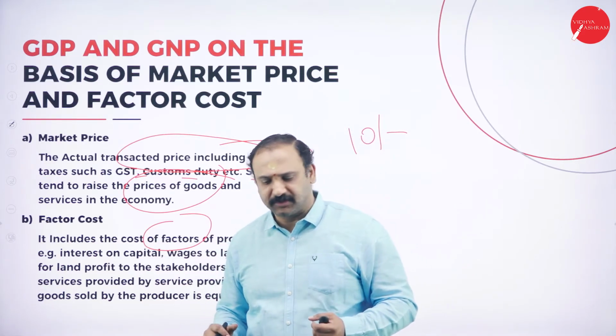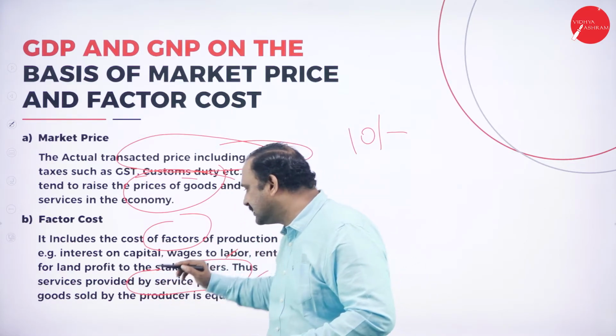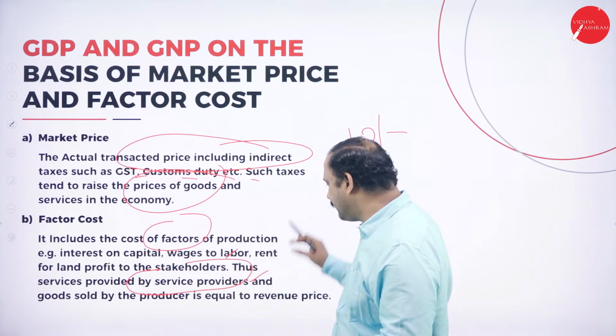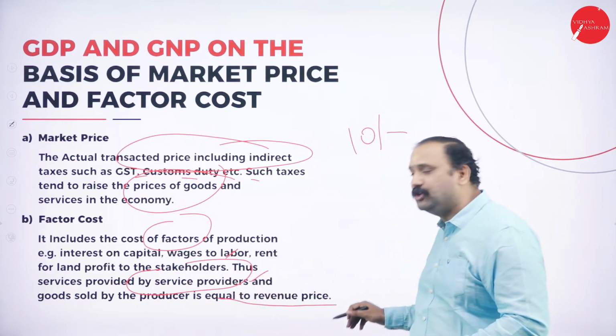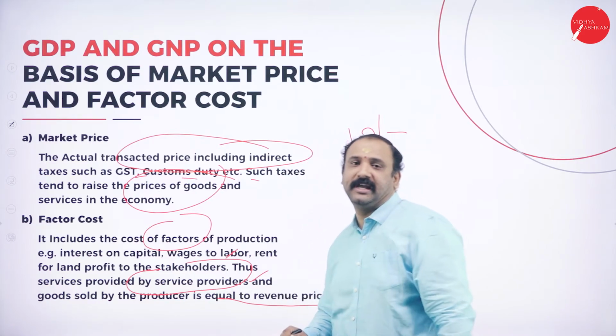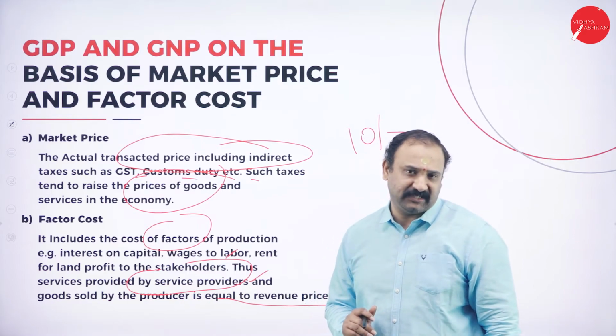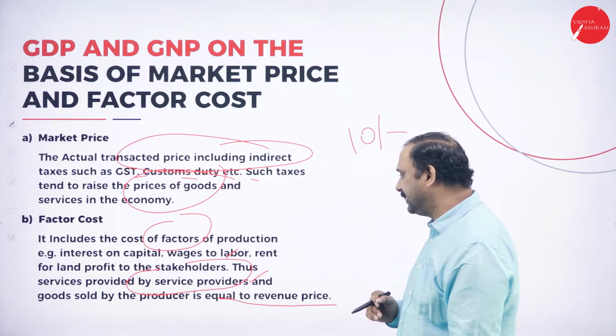So these are all very much involved. Thus the services provided by the service provider to the goods, these are all factors which is equal to the revenue price. So whatever money is being put in will be equal to the revenue price factor. So that is very, very important here.